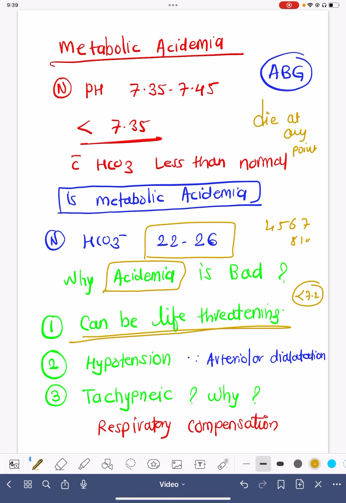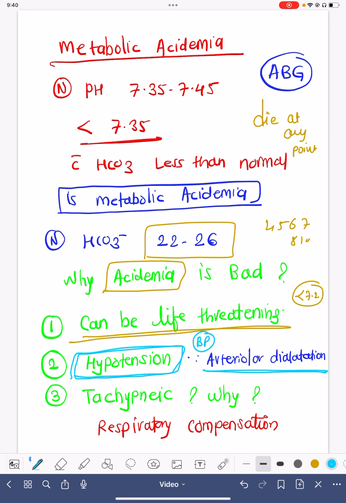The second reason why metabolic acidemia is bad is that it is very commonly associated with hypotension. It is extremely common to have hypotension, especially in metabolic acidemia. Even if the patient has acidemia and the blood pressure is normal, you should vigilantly keep on checking the blood pressure every 20 to 30 minutes, because blood pressure usually drops, and that is because of the arteriolar dilatation.